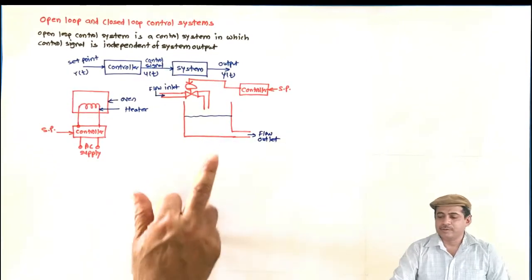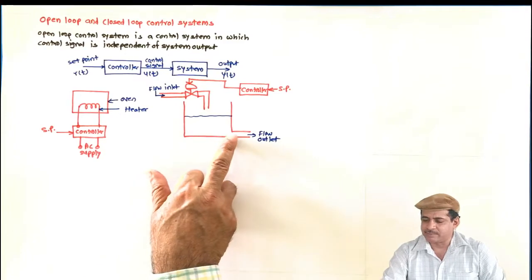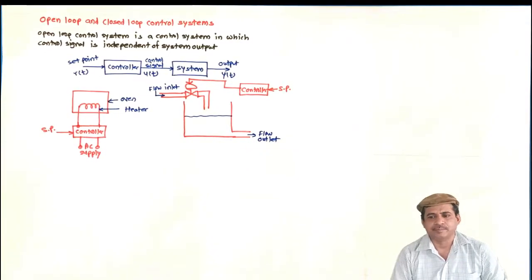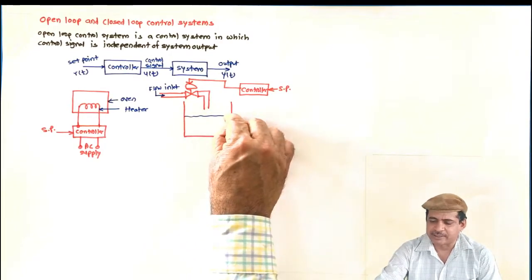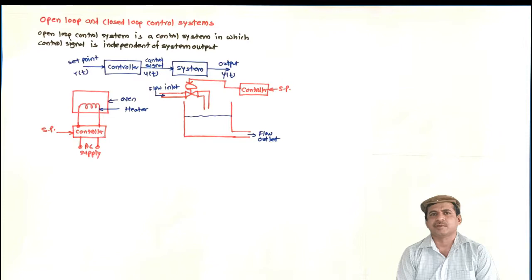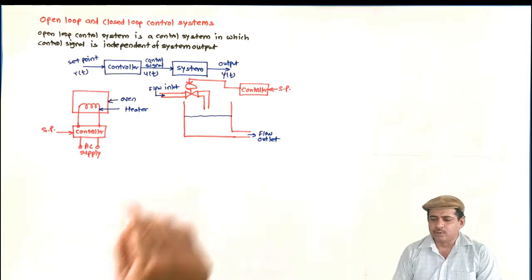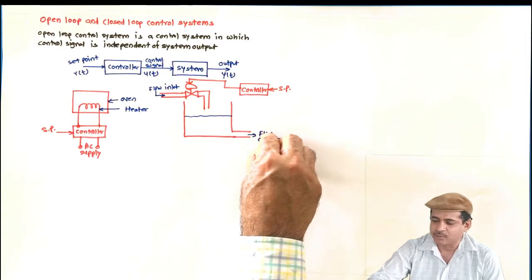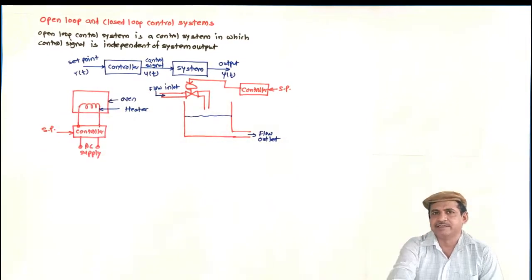Okay. So now in this level system, what happens? Some liquid is going outside the tank through this pipe. Now level will be at steady state when these two flows are equal. So if I know I want to set the level here, then what is the output flow rate? The same I shall maintain here.